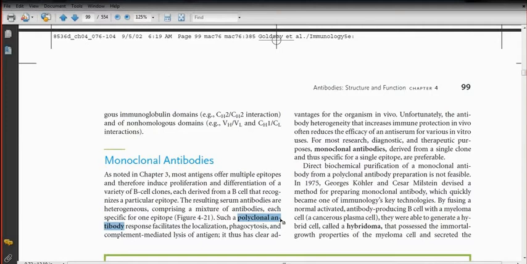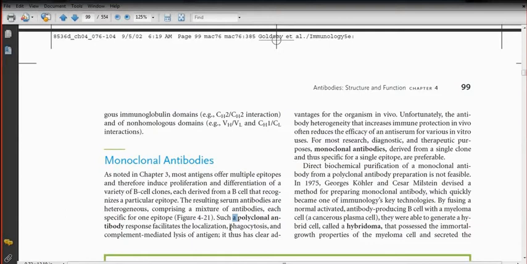But monoclonal antibody molecule, monoclonal, that means it is derived from a single clone, and thus specific for a single epitope of an antigen. So it is specifically interacting with one epitope of an antigen. So it is quite specific. If the antigen is present, they can bind. If the antigen is not there, they will not bind.